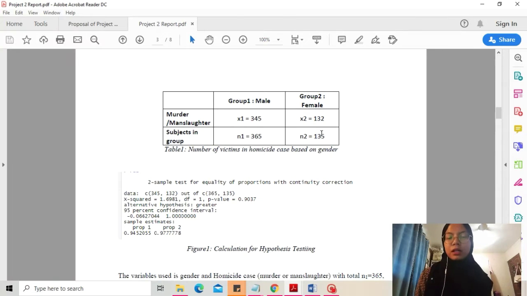From the group murder, we choose the victims from murder or manslaughter. The number of males murdered or killed by manslaughter is 365, and the number of females from murder and manslaughter is 135. So the total subjects for male is 365 and for female is 135.